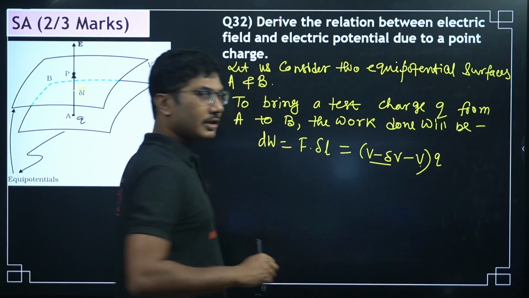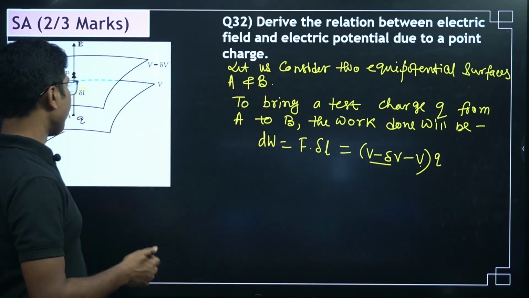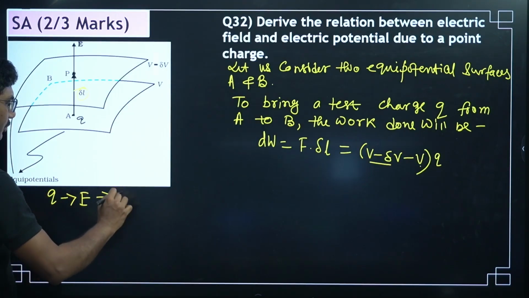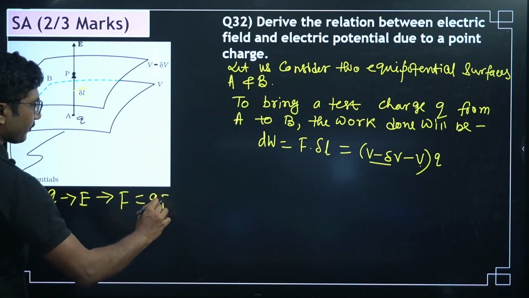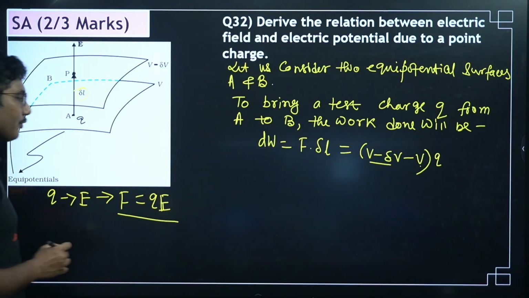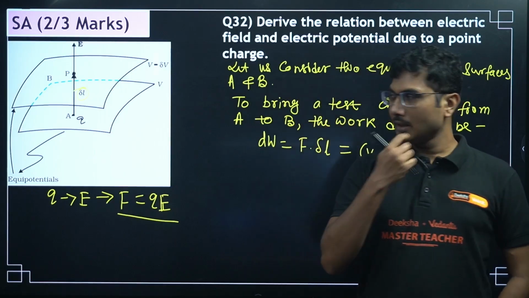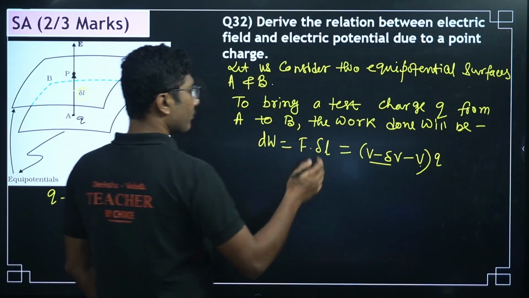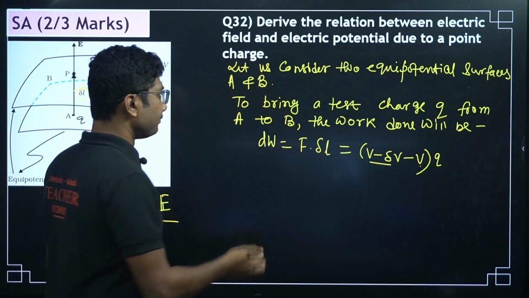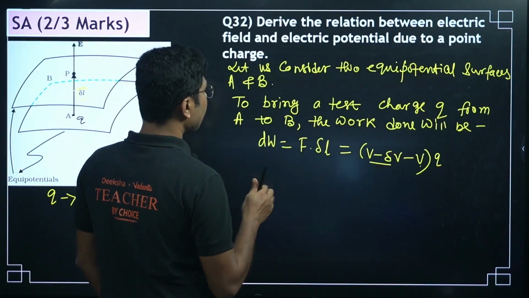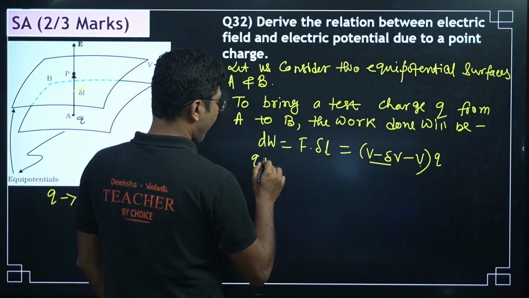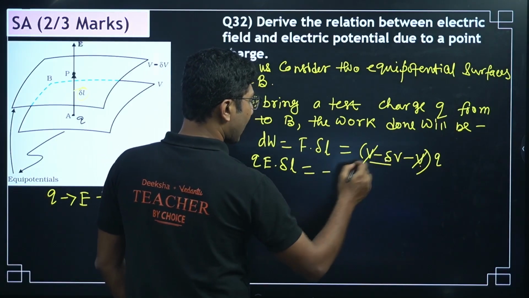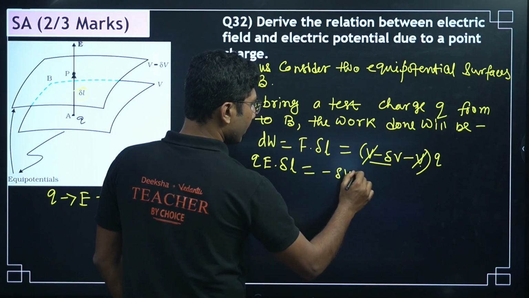Now here F dot delta L, we have to find F as well. So when you keep a charge Q in an electric field E, then the force acting on it is given by Q into E. I told you multiple times, if you have followed any one of my electric charges lectures. So force is always equal to Q into E. So Q into E times delta L equals minus delta V into Q.